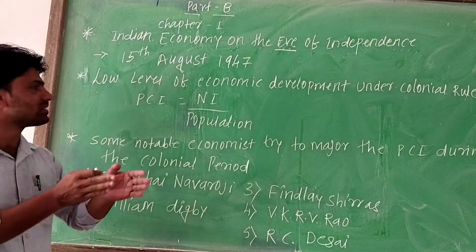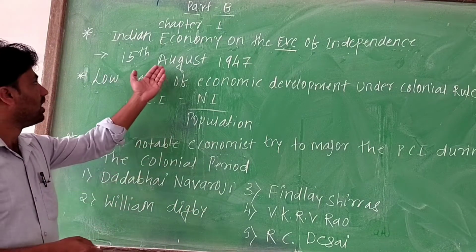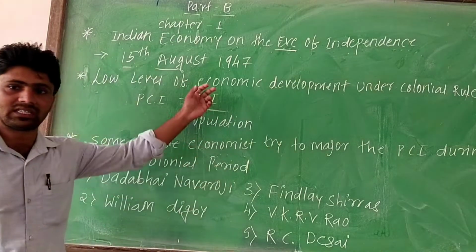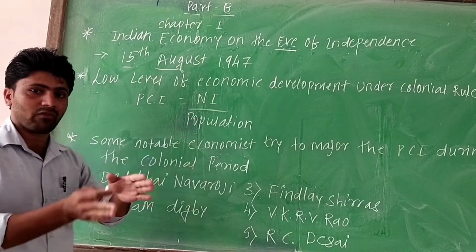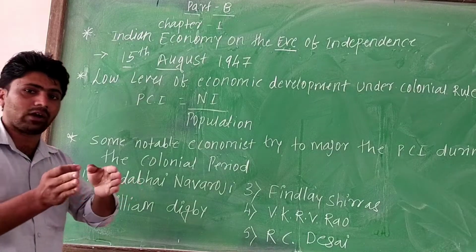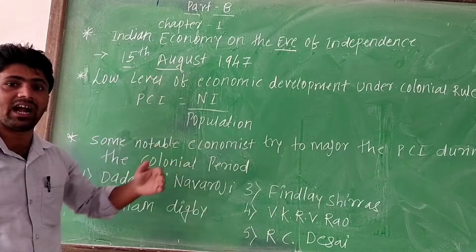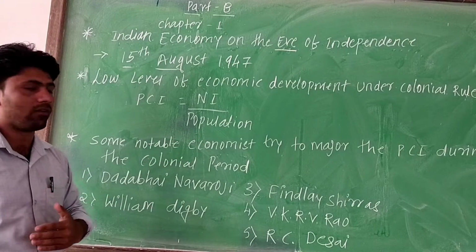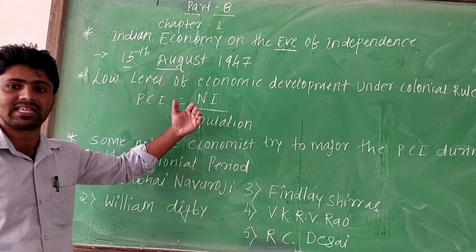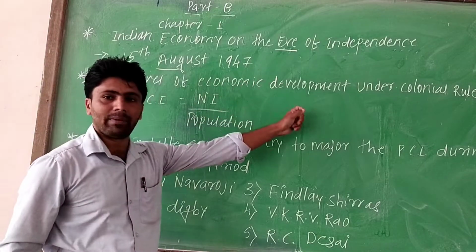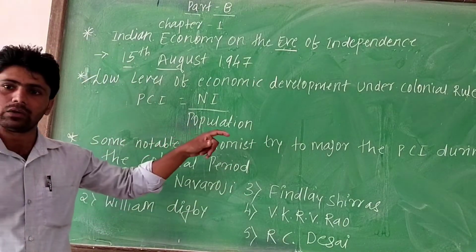How was the economy running before 15th August 1947, when we got freedom? Before 1947, the whole economy was run under British rule. At that time, how was the economy run and which factors were responsible for the Indian economy, we will see one by one. First is the low level of economic development under the colonial rule.